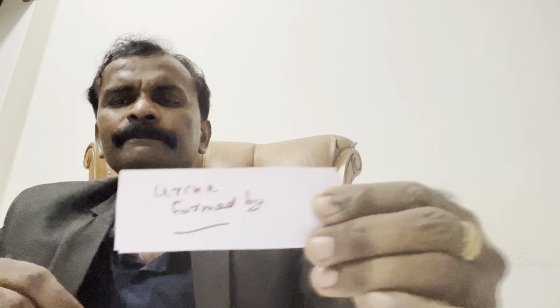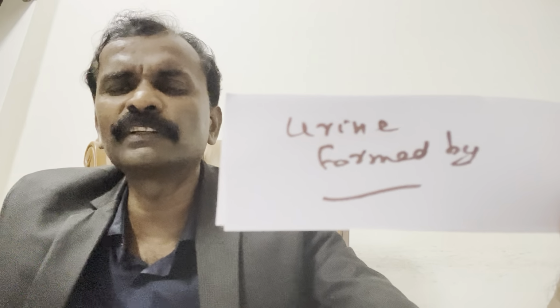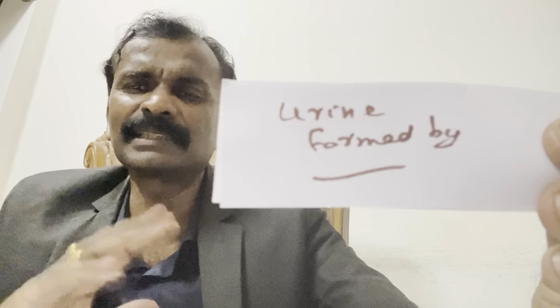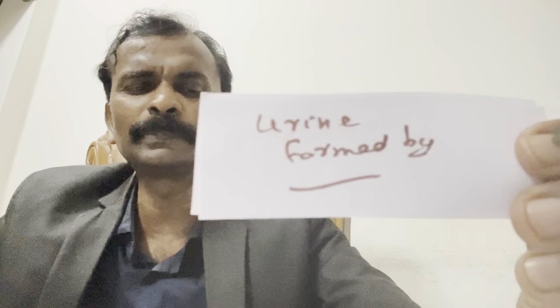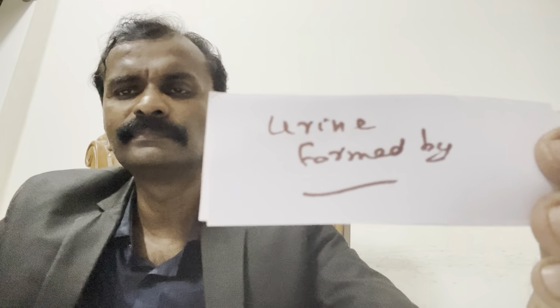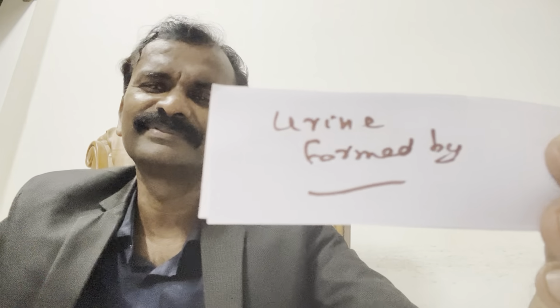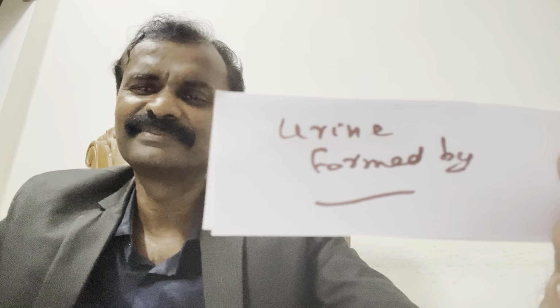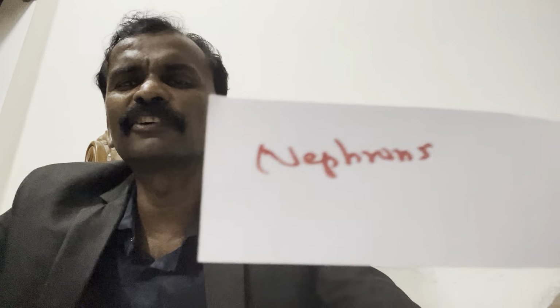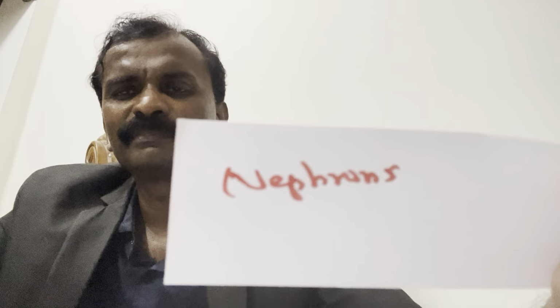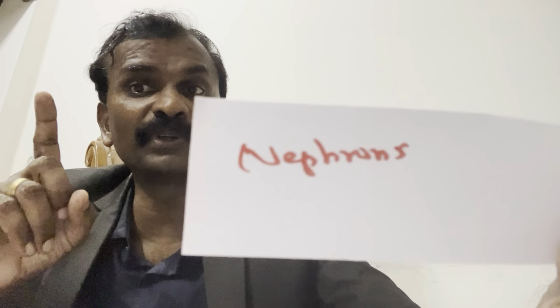So urine is formed from which place? Which part of the kidney? You cannot tell just some kidney. Which part of kidney? This is MCQ, again MCQ. Nephron, because nephron is the functional unit of kidney.